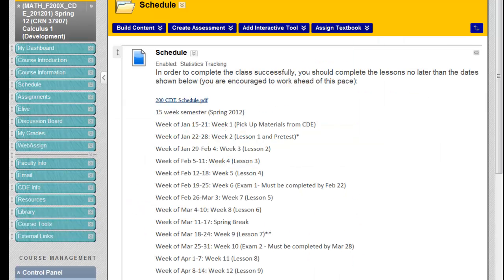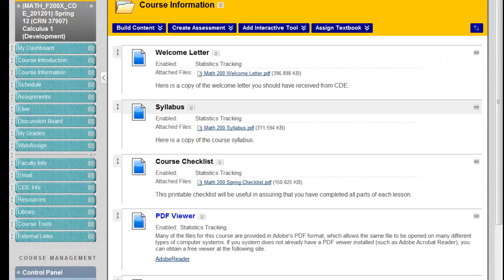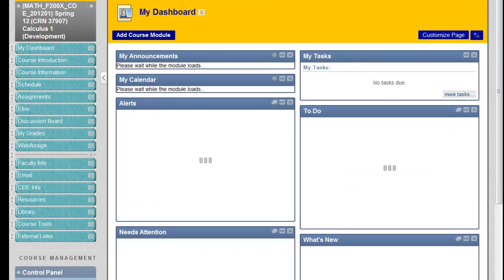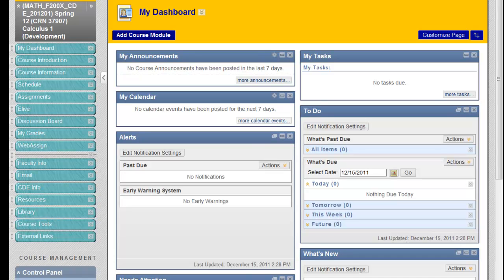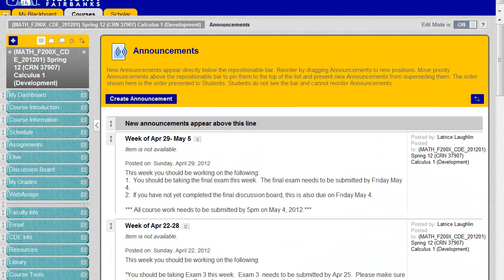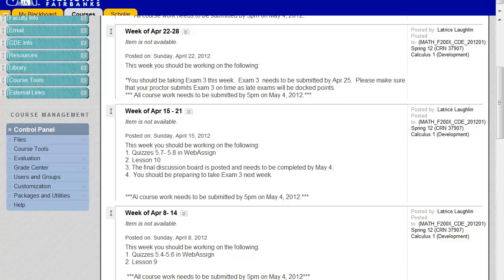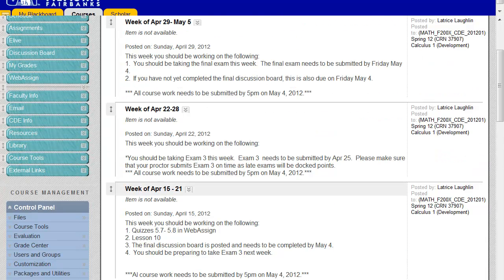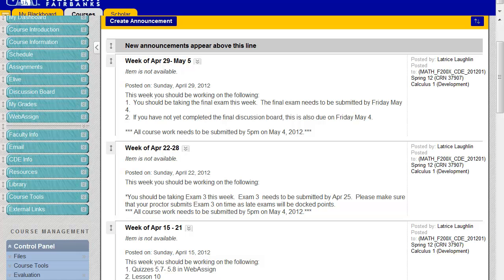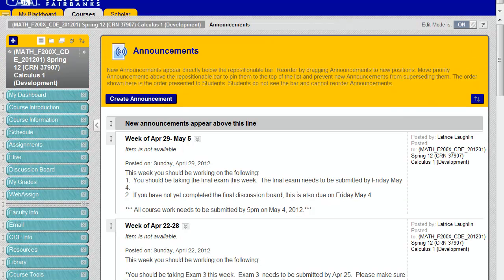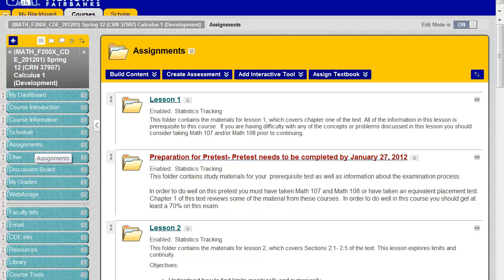You'll also find the exam dates under course information, listed in the syllabus, in the checklist, and in the welcome letter. You will also find it on the dashboard under the calendar. You'll also see it in the week by week announcements. So we'll tell you the week before when you should be preparing for them, but also that week it'll tell you when they're due. Okay, so your due dates for your exams are all over the place. You should definitely know when you should be taking your exams and when they need to be submitted.